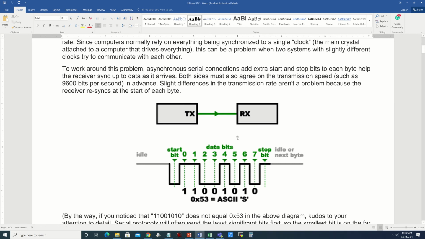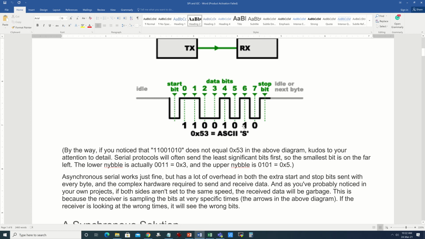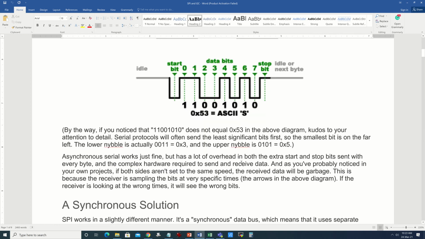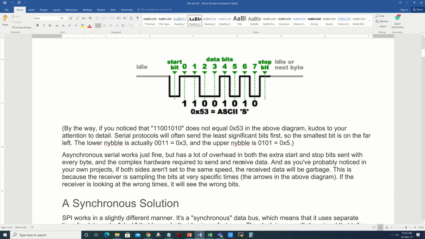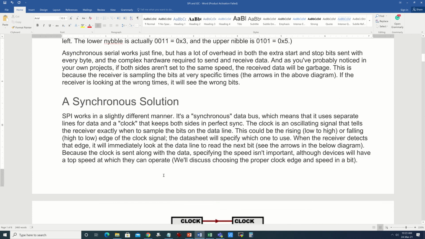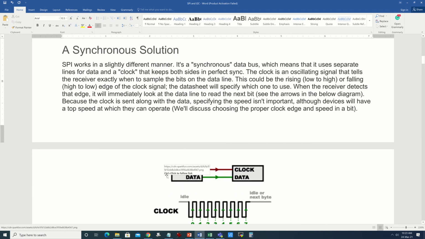You can read through these paragraphs where they have taken an example of an ASCII character and are sending it over the UART port. I think you are aware of this UART framing. This is the 8-bit UART with one stop bit and a start bit. There is no parity. So the problem is high speed and reliable communication. Since there is an absence of a clock signal, there is only a data signal, TXD or RXD, in UART, so the data becomes vulnerable to damage. Now, in order to increase reliability, SPI came into existence.